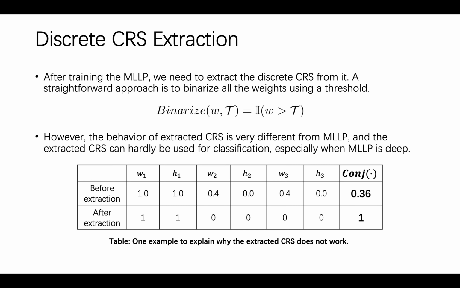After training the MLLP, we need to extract the discrete CIS from it. A straightforward approach is to binarize all the weights using a threshold. However, the behavior of the extracted CIS is very different from MLP, and the extracted CIS can hardly be used for classification, especially when MLP is deep. One example is shown in the table. We can see that the logical activation function does not play the role of conjunction operators as we expected due to the real-valued weights, and this problem is caused during the training process.